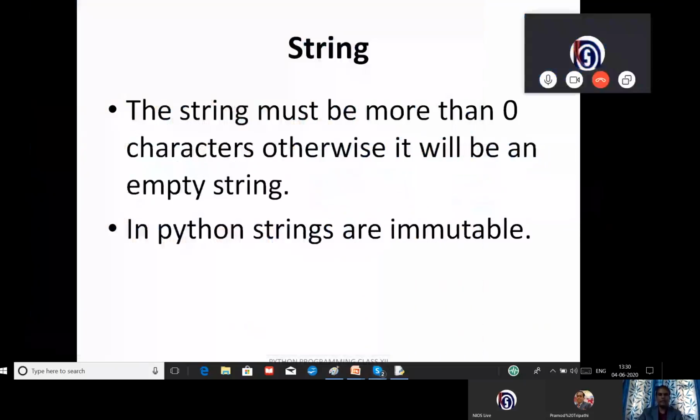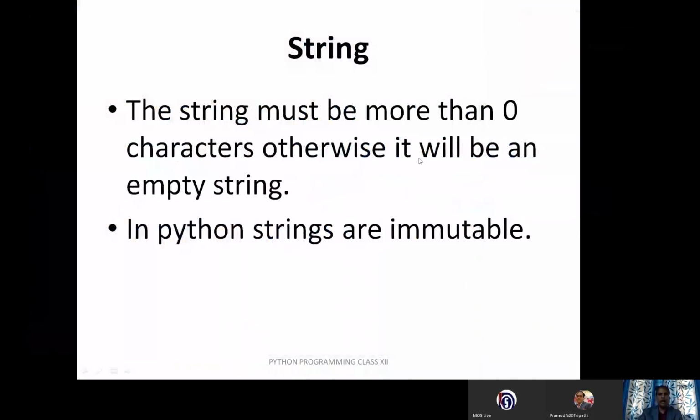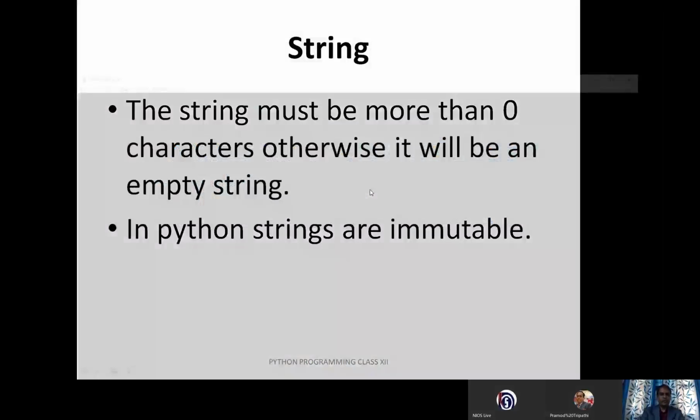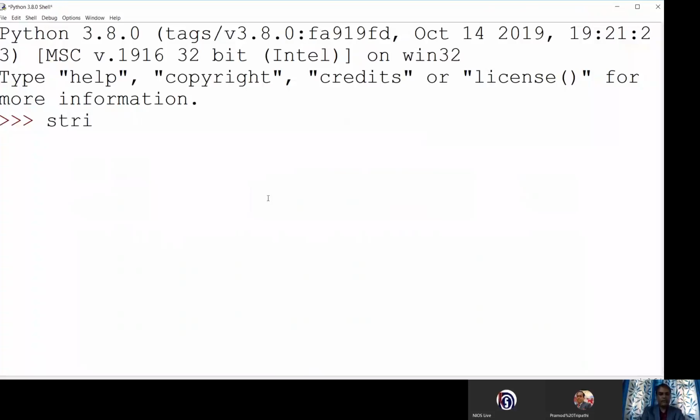We will see how we can find whether it is an empty string or a string with data. You can see I have declared one variable called string, and I have given empty inverted commas. The moment you print it, it will print nothing.